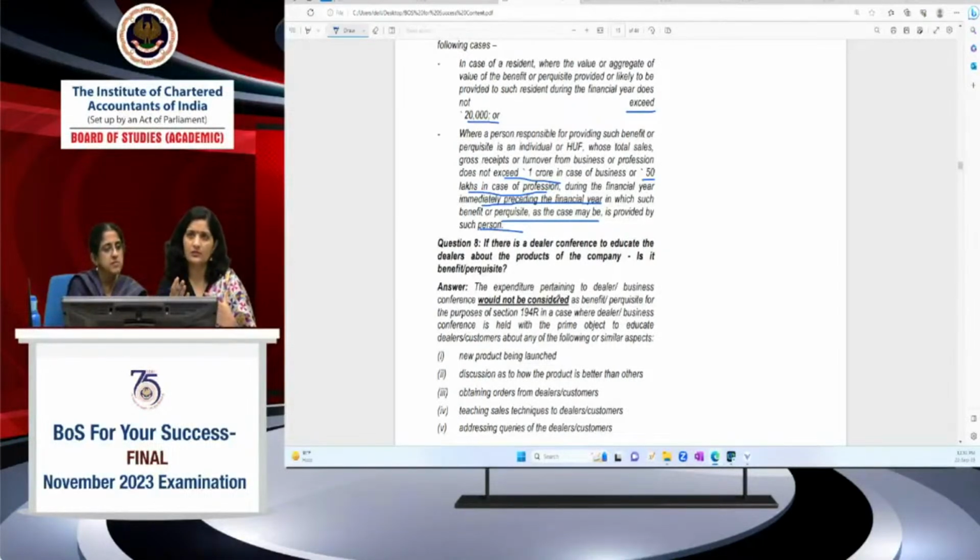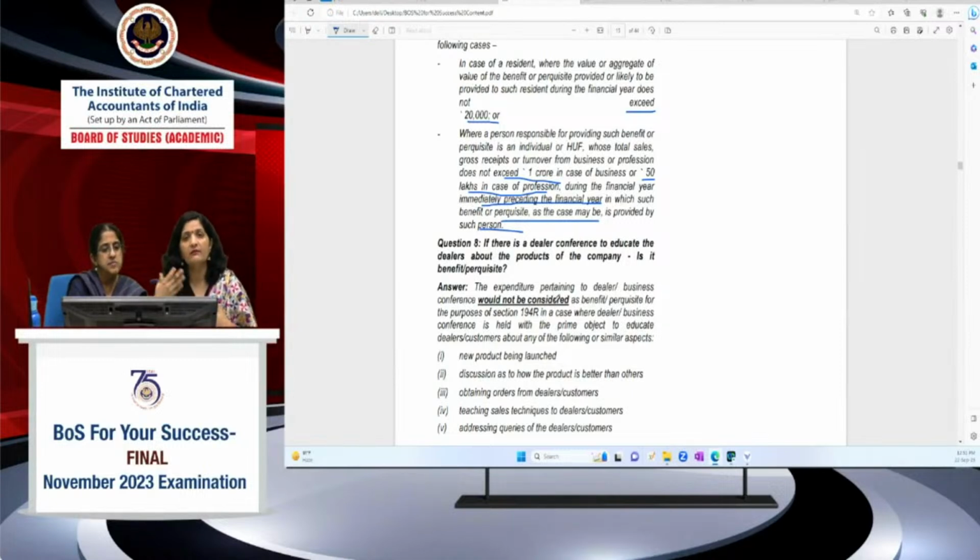And in addition to certain conferences or dealer conferences, what happens now, the dealers are invited and they are provided hotels, airfare, and along with that family members are also invited to these conferences. So what is happening, this constitutes a benefit on the part of the invitees.